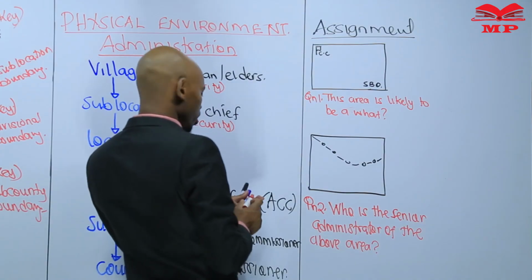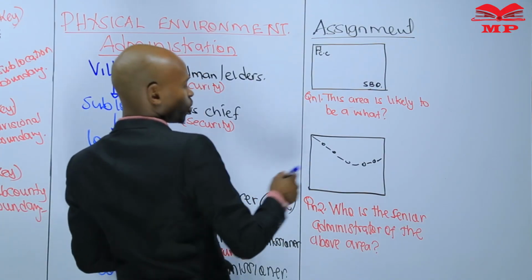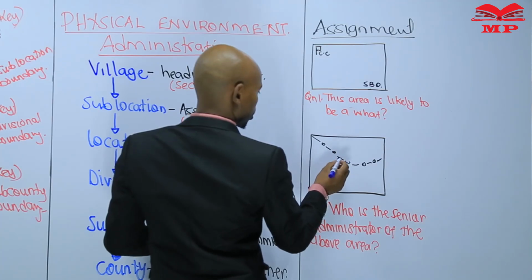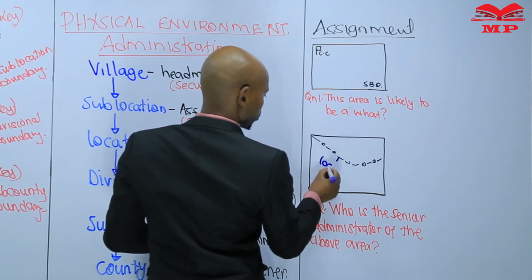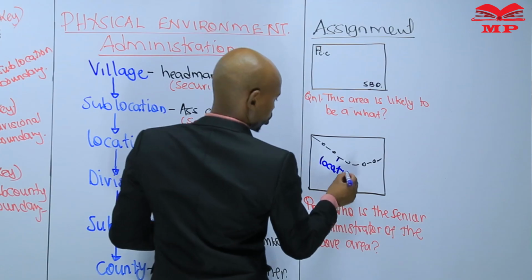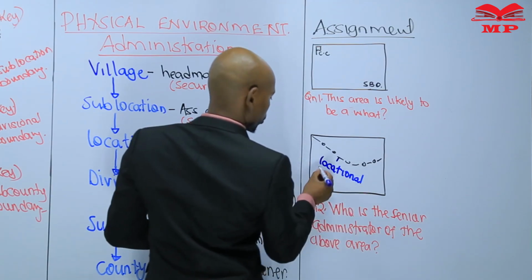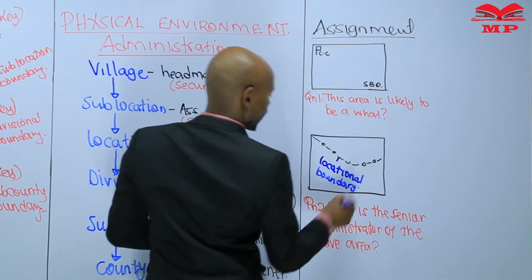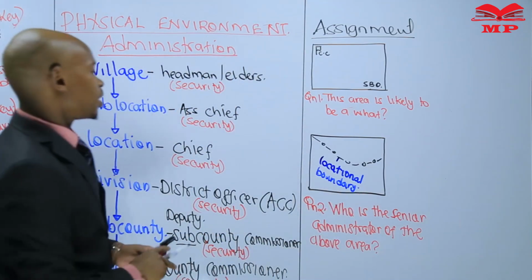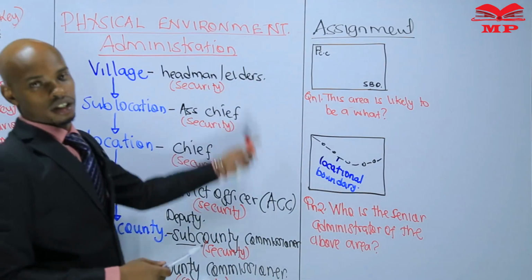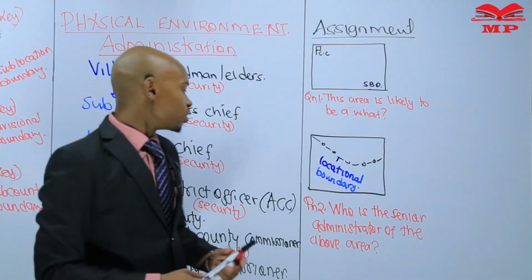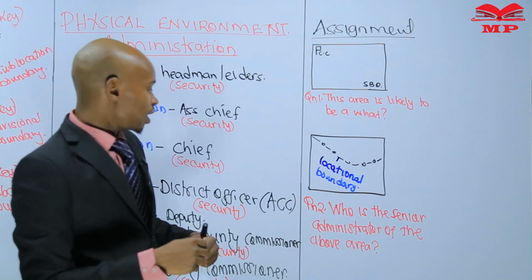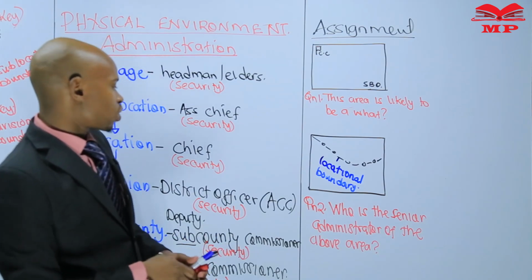But here, about the second one, I have to mention maybe this one is a locational boundary. Now that there is no key, I have to mention which type of boundary it is so that you can make your judgment correctly.